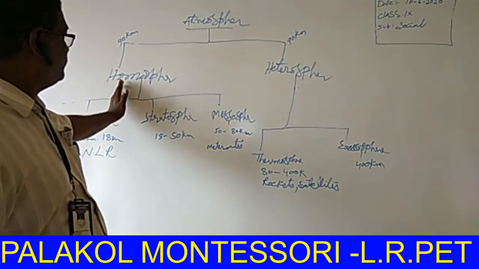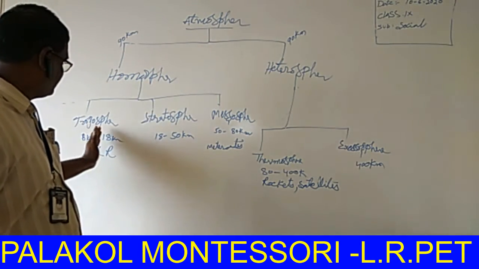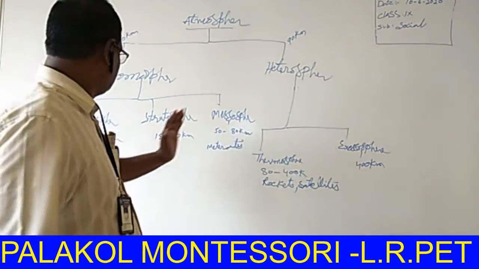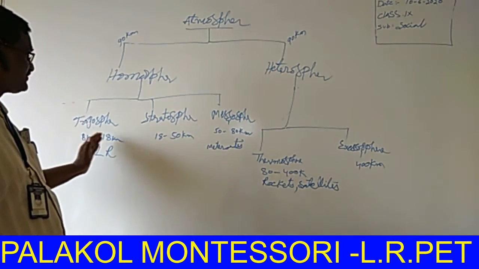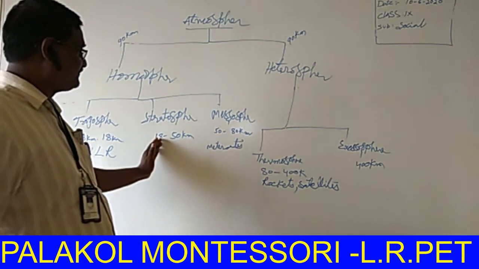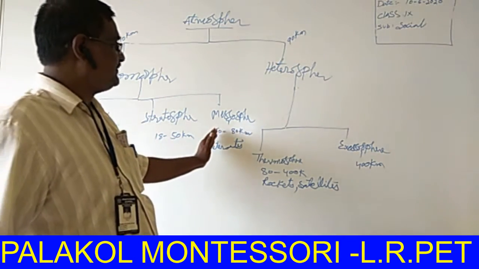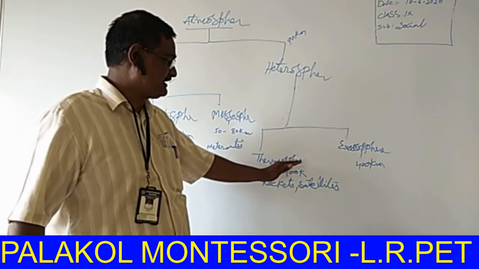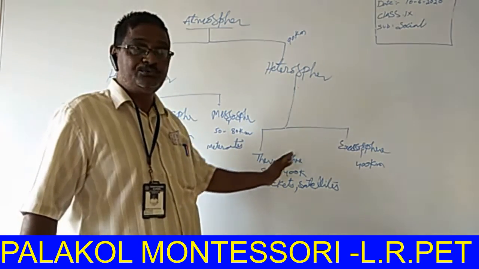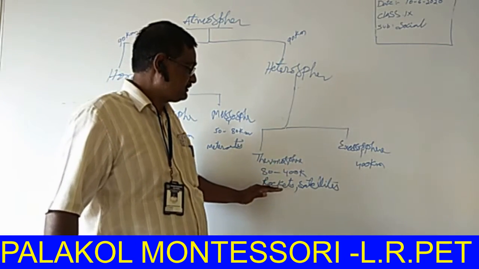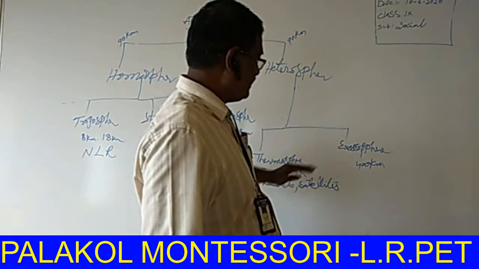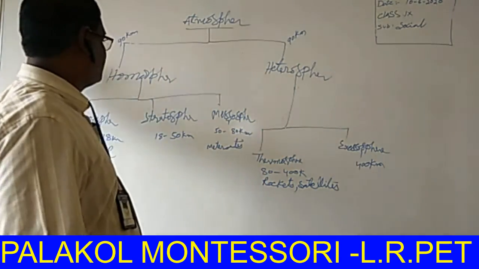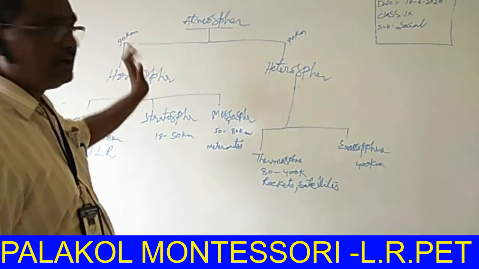The atmosphere is divided into layers: the troposphere, stratosphere, and mesosphere. The troposphere goes to about 18 kilometers, the stratosphere 18 to 50 kilometers, and the mesosphere 50 to 80 kilometers. The thermosphere, also called the ionosphere, is 80 to 400 kilometers of height, and then 400 kilometers and above. So this is the brief information about the atmosphere.